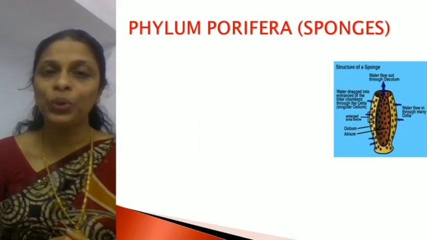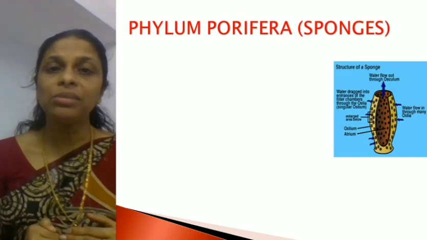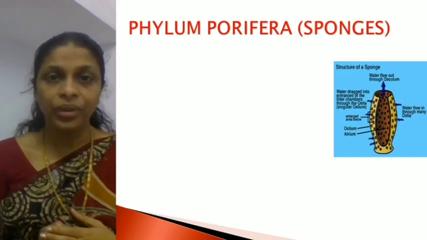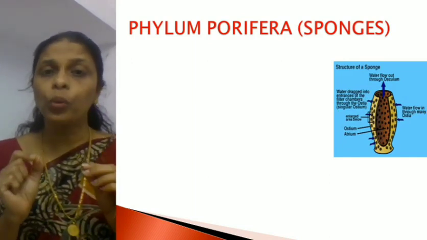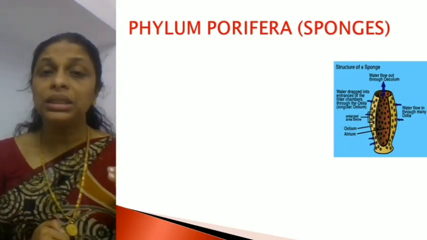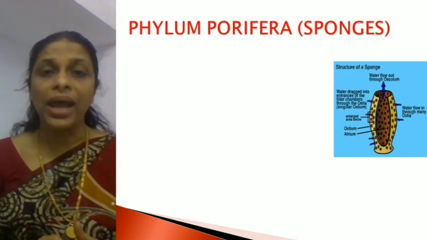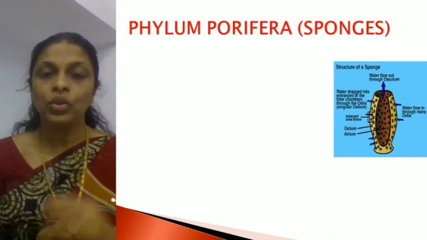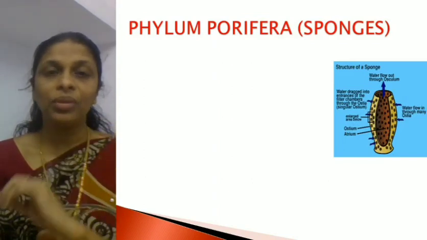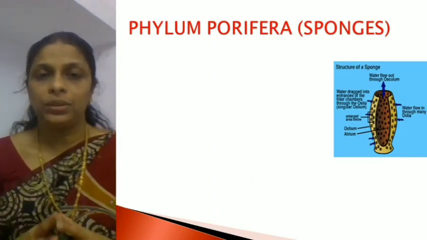What's the meaning of pores? Small holes or openings. All the animals which come under this phylum have small pores all over the body, and because of that reason they are called poriferans. So the word pori comes from the word pores, porous. The body is fully porous.